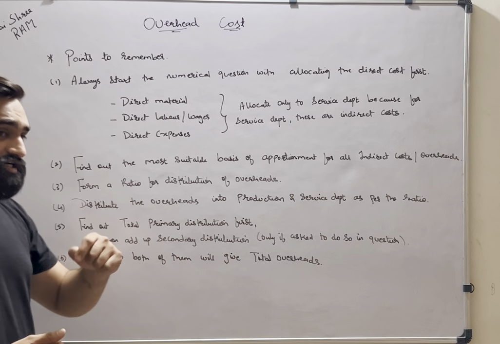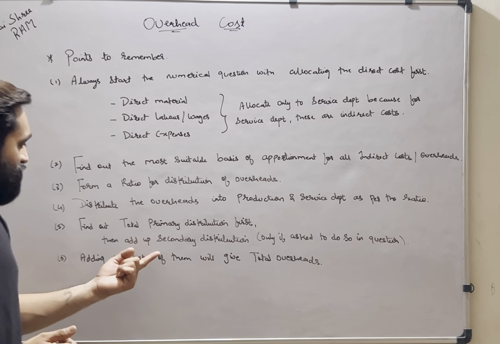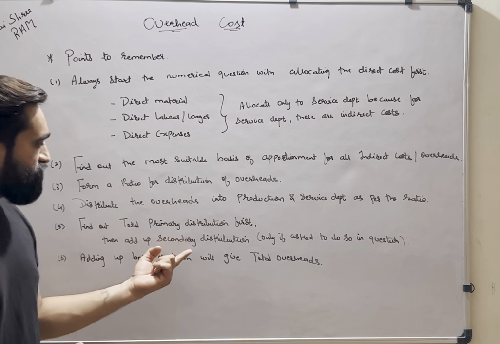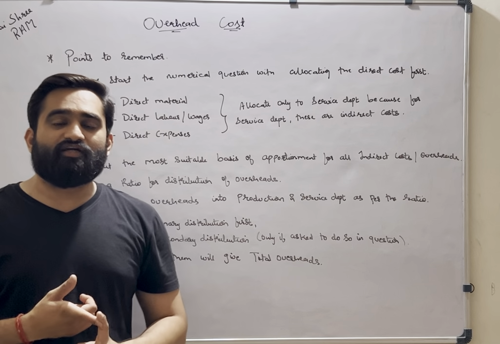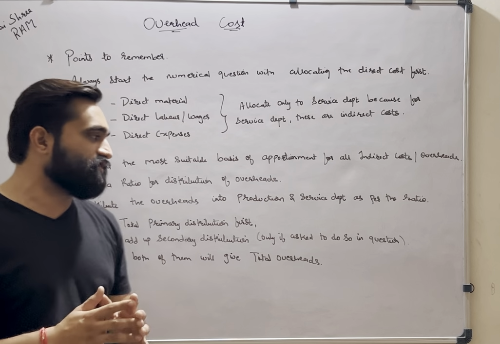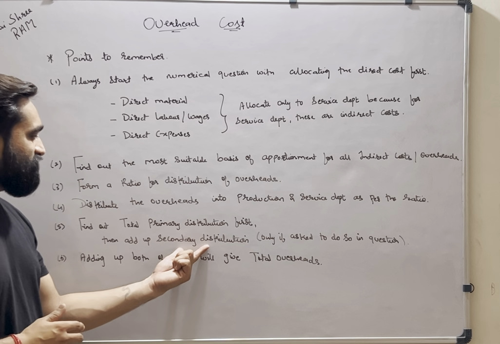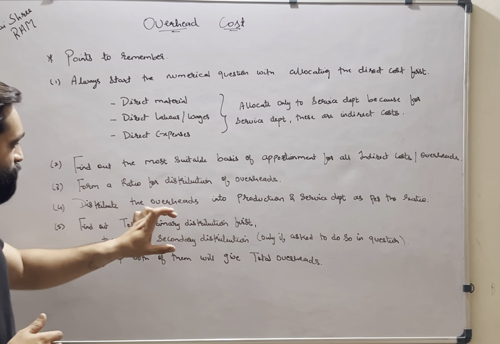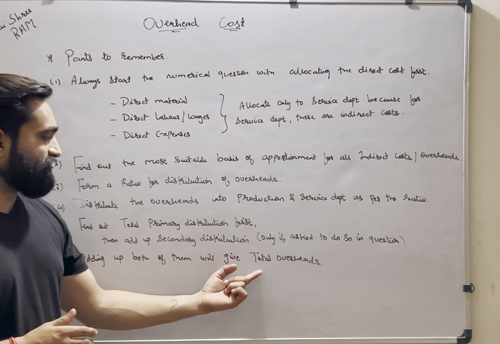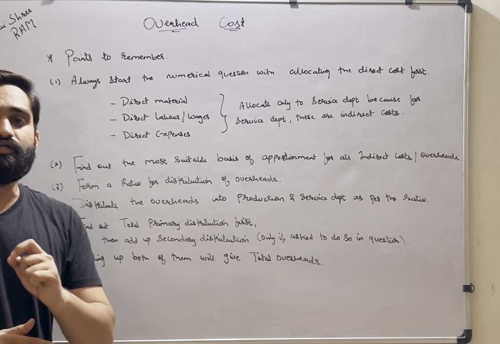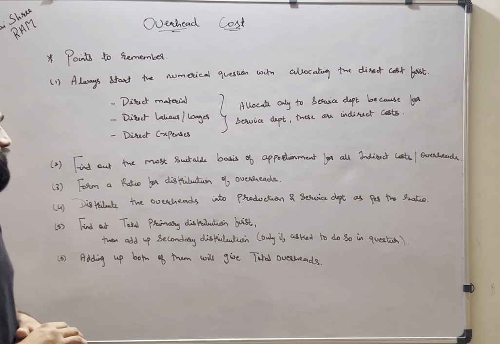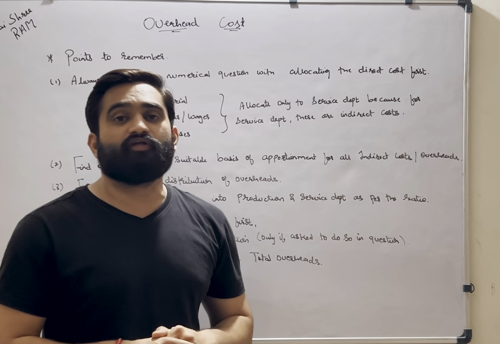Then if you are asked to go for secondary distribution, you will have to add the secondary distribution to the primary one. Remember, for secondary distribution, the method, either simultaneous equation, repeated distribution or trial and error, whatever is asked in the question, you have to do the secondary distribution using that particular method. Adding up both of them, primary and secondary distribution, will give you the total overheads, and this is what we are supposed to calculate in this chapter. I hope these points will be helpful for you in solving any numerical questions.